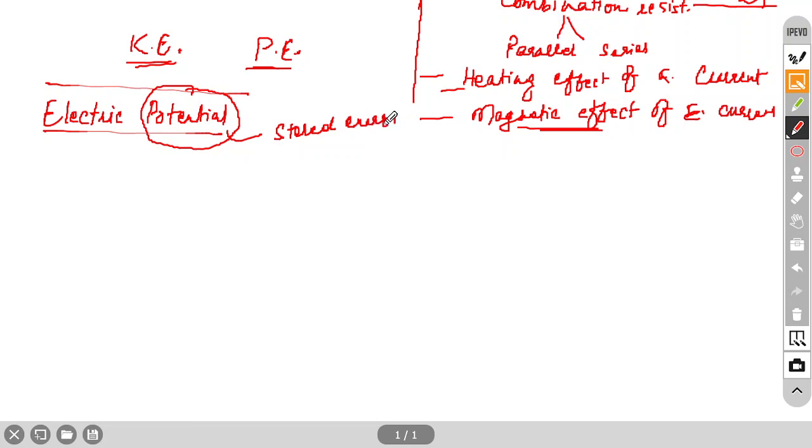So now with the help of this concept we will explain electric potential. Electric potential is about 1 point. First thing, it's about 1 point, and potential difference is about 2 points, because the term difference is there. So 1 point first.